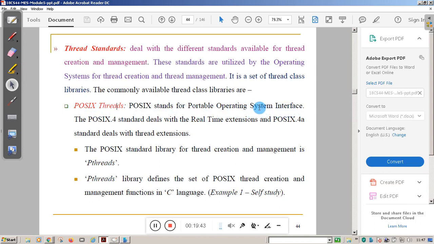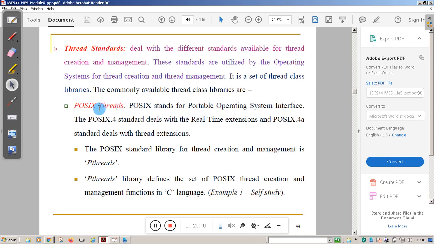From the origin of the Unix operating system till now, different variants of Unix came into the picture. But programmers who use Unix had one problem: whatever program they write for one version will not work on the other version properly. That is because there was no standard. So the IEEE committee came up with a standard, and that standard is known as POSIX.